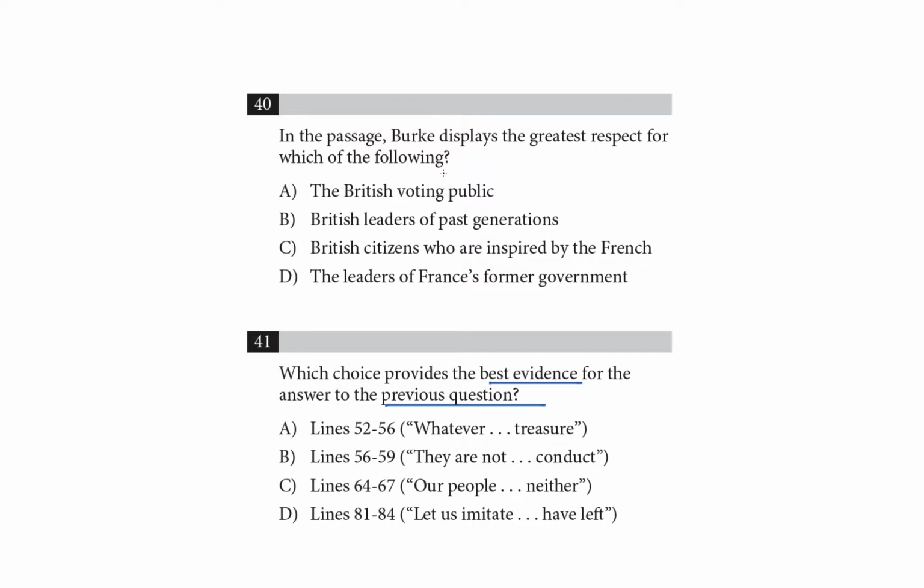I want to take this opportunity to discuss one of the strategies we recommend for paired citing textual evidence questions, right? In those pairs, the first question, in this case question 40, usually asks you to make a supported inference, and then the second question, question 41, asks you to identify support for that inference. So we can try to tackle the first question head on using what we remember from the passage. Let's try that approach first, and then we'll move on to a more tactical approach.